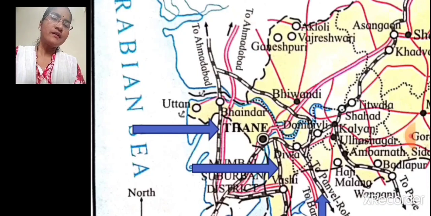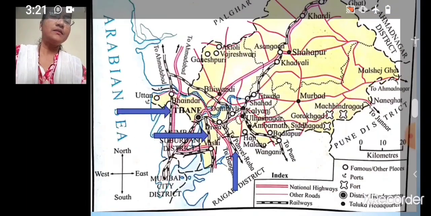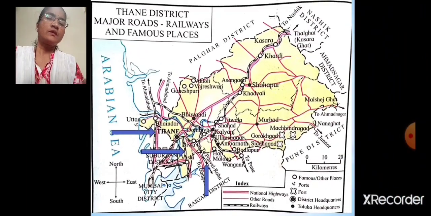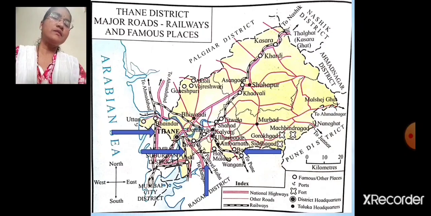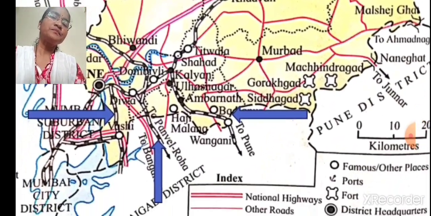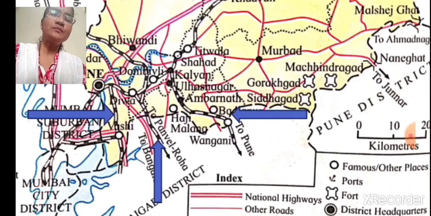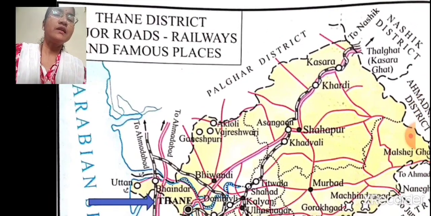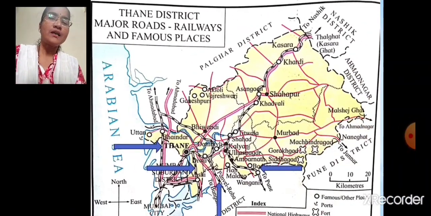So this is the railway route which passes through Thane, goes to Ahmedabad. Another one, see this one. This railway route goes to Pune. So all these railway lines pass through Thane district.